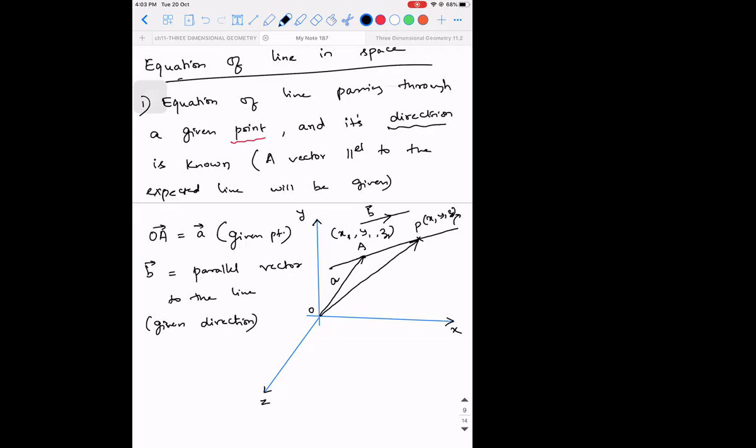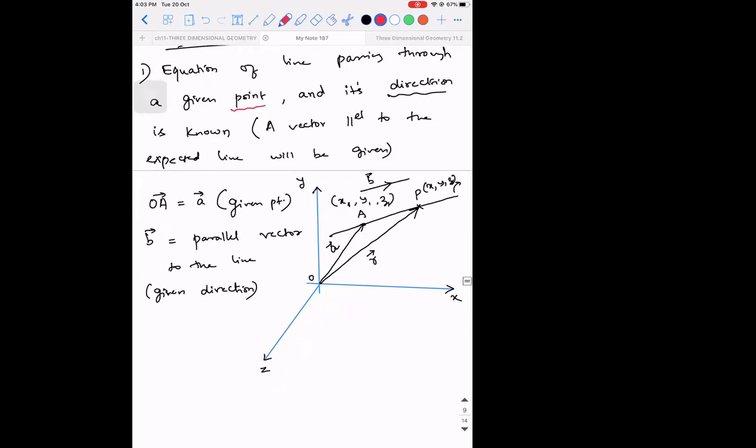So I've taken a random point P. Generally in mathematics, in terms of vector, we call that OP vector as R vector. Like how in straight lines we use AX plus BY is equal to C, where X and Y are the variable points on the line, here in vector, we will use R vector as the variable vector. So here A vector is fixed, R vector is variable. Any doubt in this?